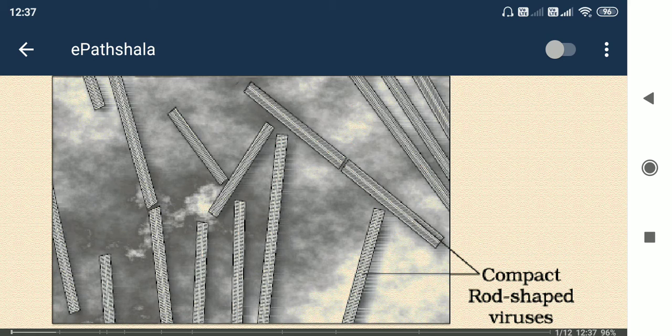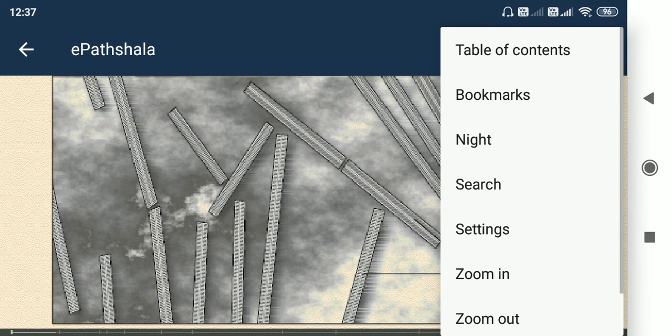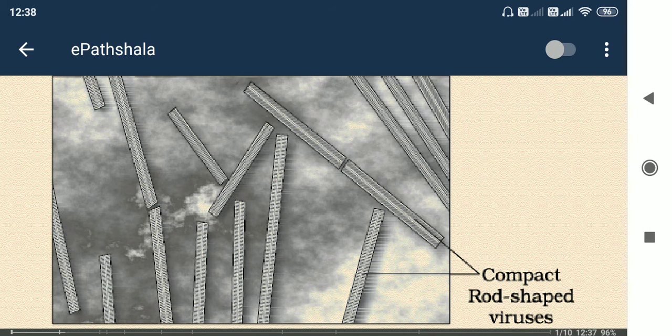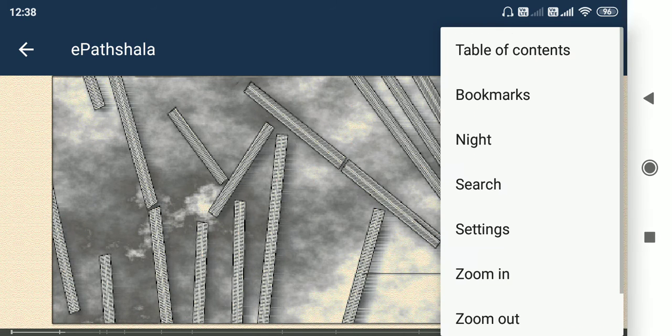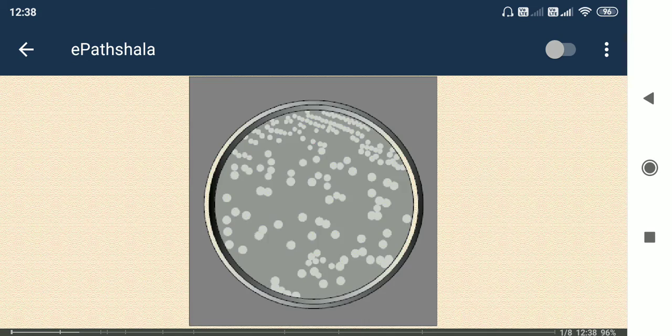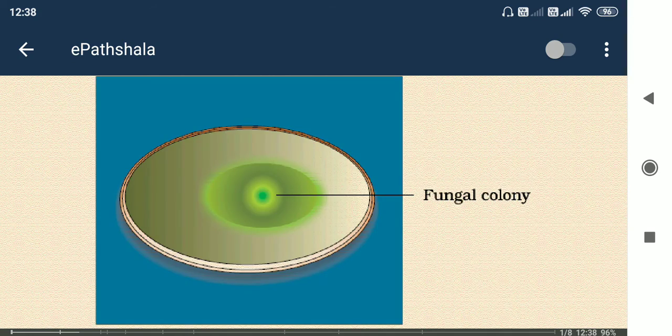So next, this one is bacillus form. Rod shaped always means bacillus form. So next, cocci. This is a fungal colony. Color is green. Mostly fungal colonies produce green color.